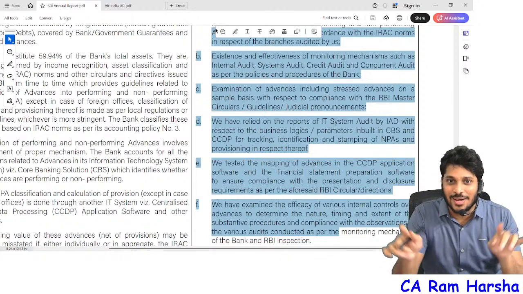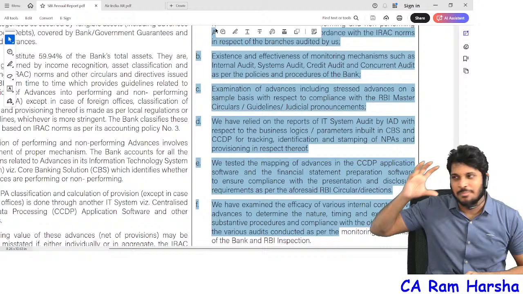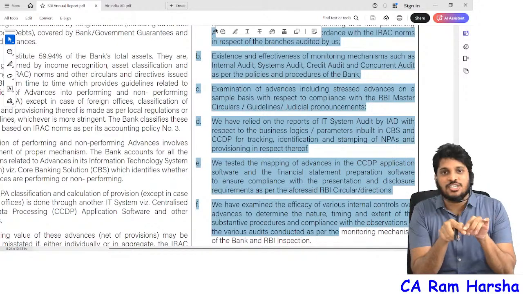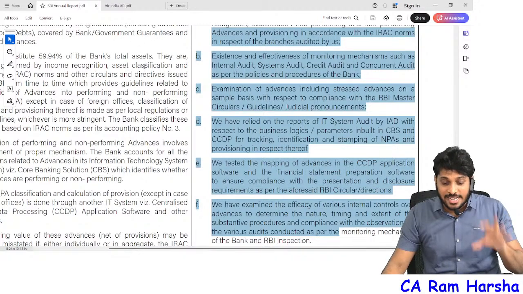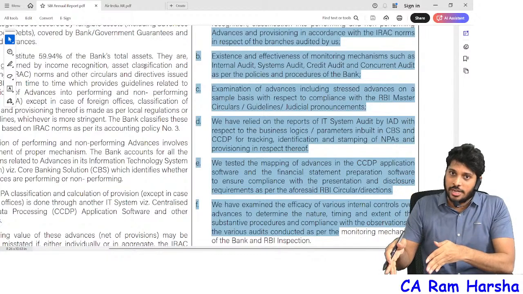Indirectly, in the key audit matter, auditors are simply selecting some important issues in their audit and telling what exactly the issue is. On the left side, they are telling what exactly the matter is. On the right side, they are telling how they verified that matter in the audit.